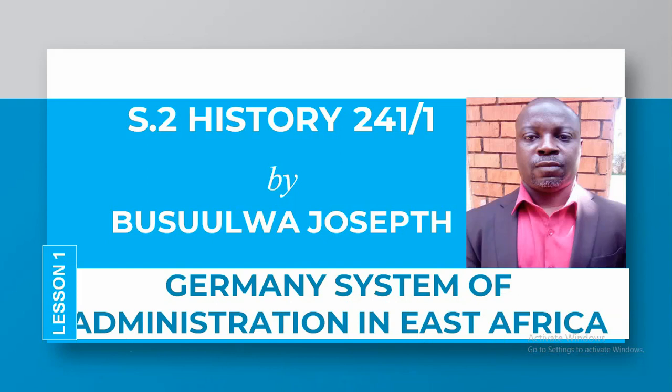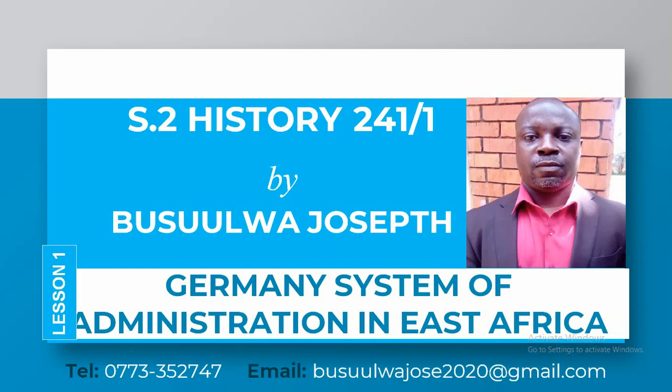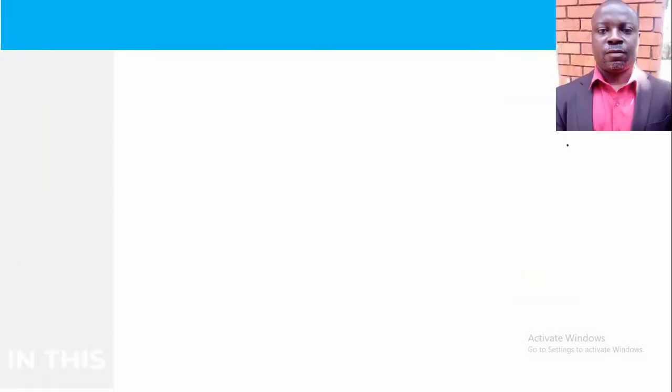Today we are now going to look at the German system of administration in East Africa. Now, of course, when we talk about the German system of administration, we are majorly going to look at what we call direct rule. This is what the Germans used in all their colonies in East Africa.